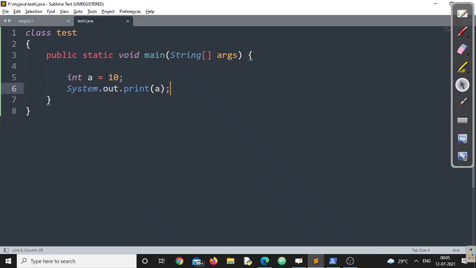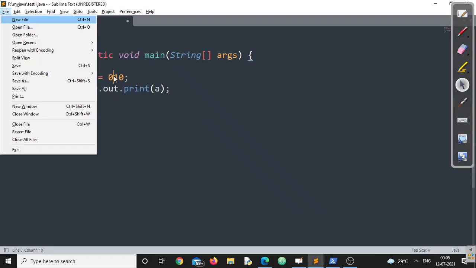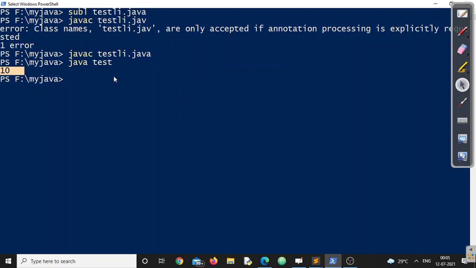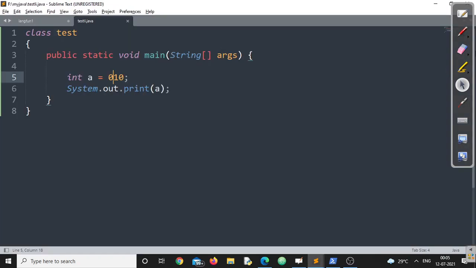Now, at the same time, if I am writing a 0 here, as per the discussion, the first 0 will represent an octal literal, and when I am using it, it will be converted into decimal. See, the answer is 8. That means it is confirmed that this particular number is definitely not a number with base 10.